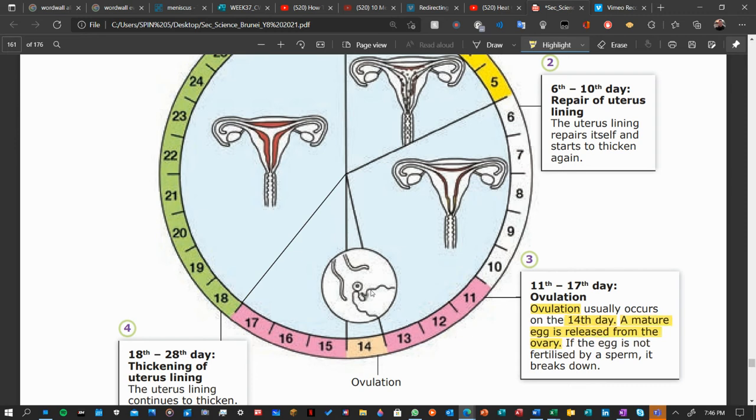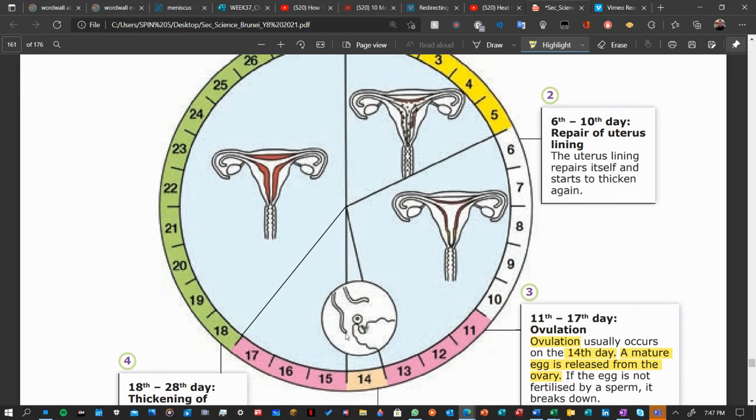That is the definition. During this time, if a sperm comes here on the 11th or 12th or 13th or 14th or 15th or 16th or 17th, this egg can be fertilized, because during this time the egg is still surviving. Let's say it comes out on the 14th, then the egg will survive on the 15th, 16th, 17th, at least 3 days. If a sperm fertilizes the egg within those 3 days, then in here it becomes a zygote, then an embryo, then a baby.